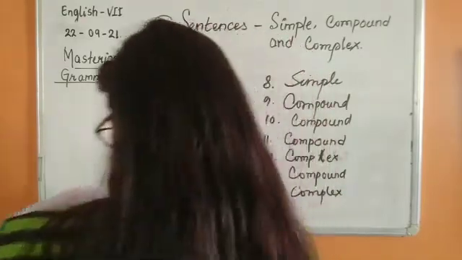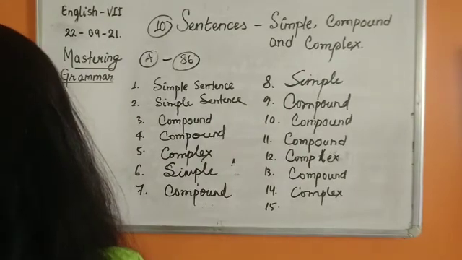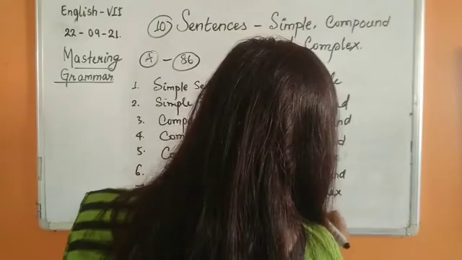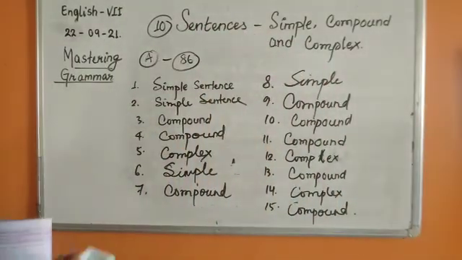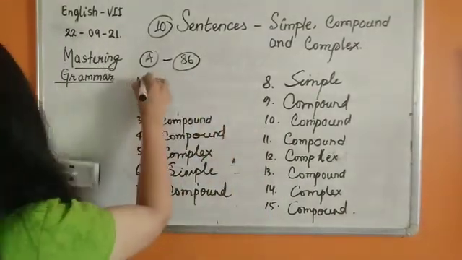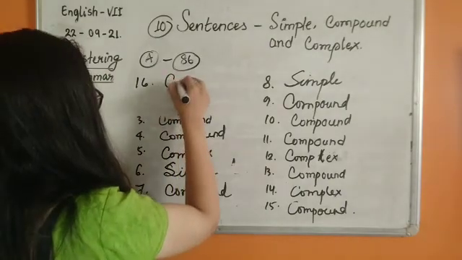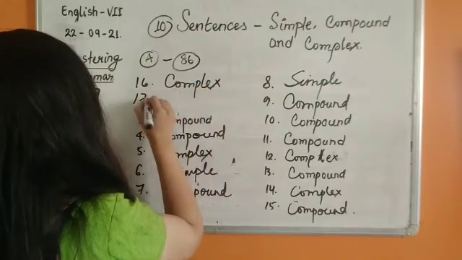Number 15. She drove the car carefully but the car met with an accident. Both are individual, so yes, principal clauses are there, so it has to be compound. Now children, I hope you are done with this. We can just erase the first one. Now 16. She was uncomfortable because of dust allergy. This is complex because the second clause is depending on the first one.